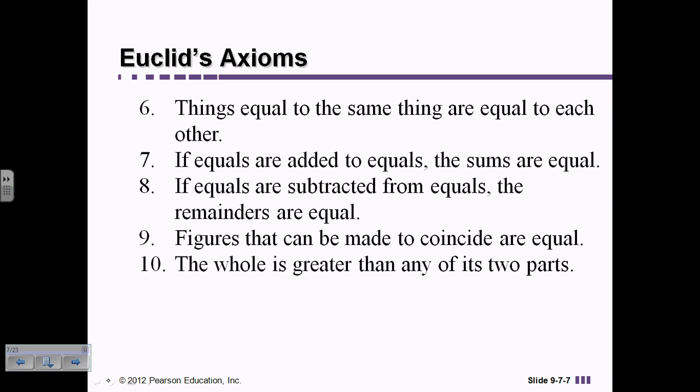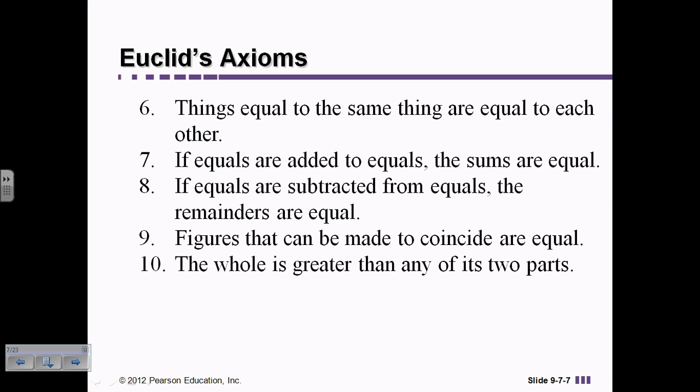Things equal to the same thing are equal to each other. So if A is equal to B, then B has to equal A. So basically, they're equal to each other. Or A is equal to B, B is equal to C, then A is equal to C. Number 7, if equal things are added, then their sums are equal. Okay? If equals are subtracted, then the remainders are equal.